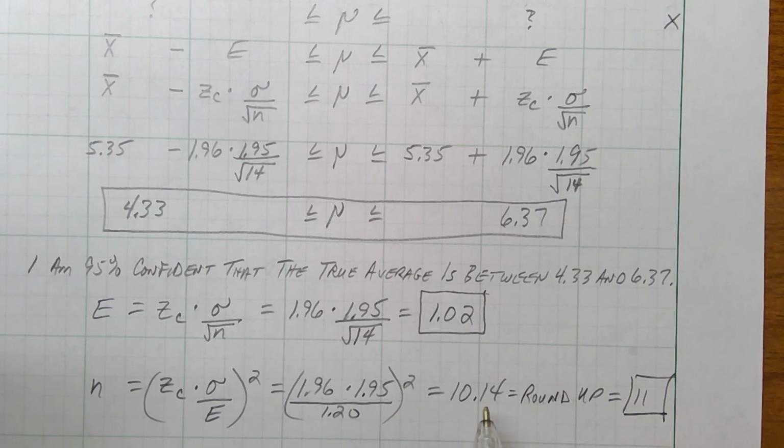You can't catch part of a fish. You've got to round that up. You would have to catch 11 fish. If your sample was the size of 11, if you caught 11 fish, your margin of error would be 1.20. If you catch 14 fish, your margin of error is 1.02.